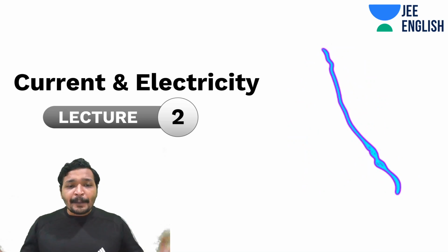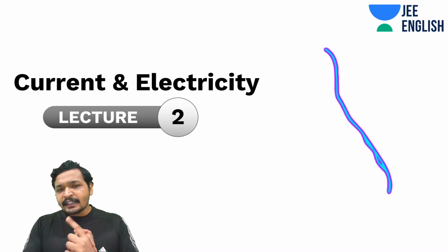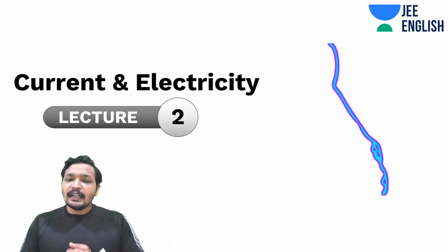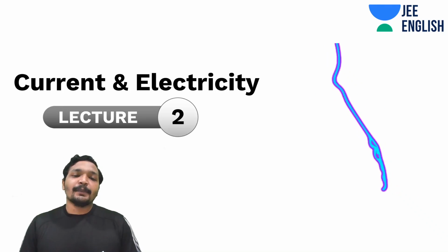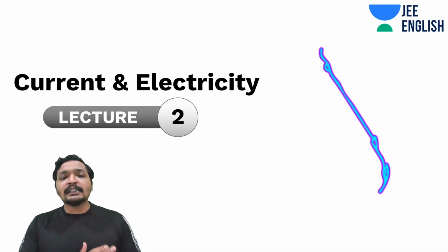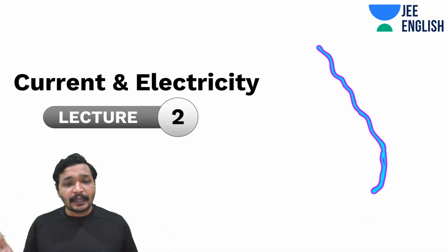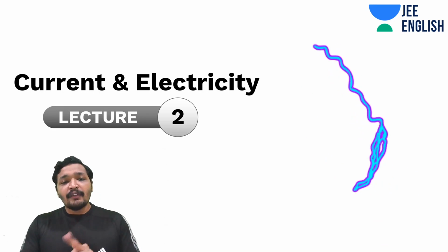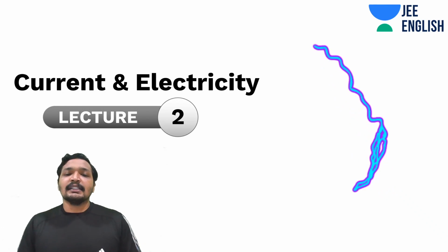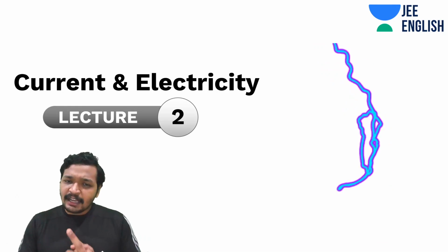Alright guys, the topic of the day is current and electricity. A very interesting topic. Not only that, it carries a good weightage and it is independent of the rest of the topics. Which means you can learn this topic separately, be it you're in 9th class, 10th class or 11th class, if you're preparing for an exam, and you can still score a good amount of marks when it comes to current and electricity. And guys, you know all about current and electricity, I know that.